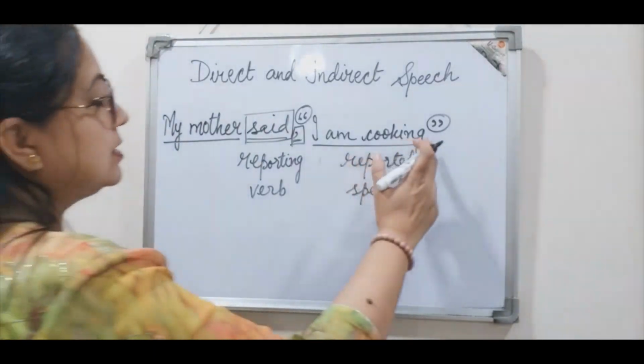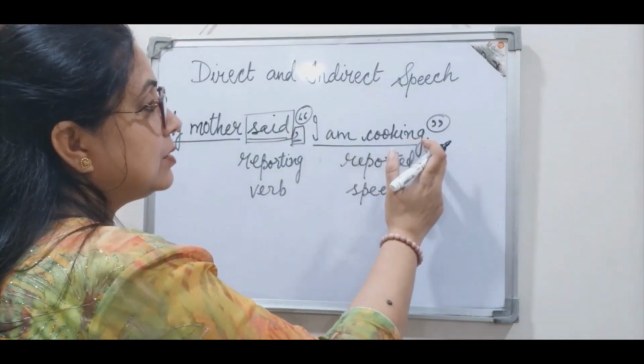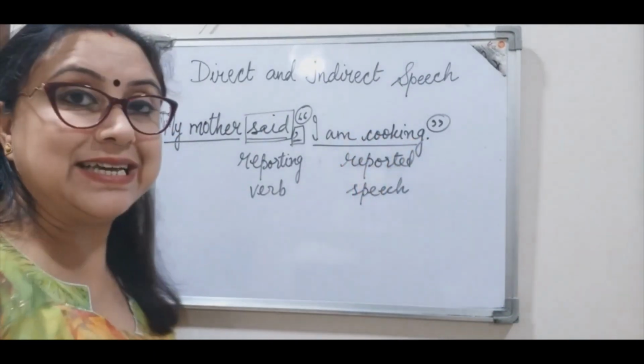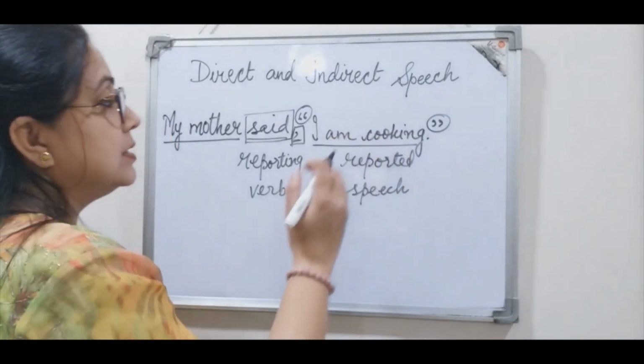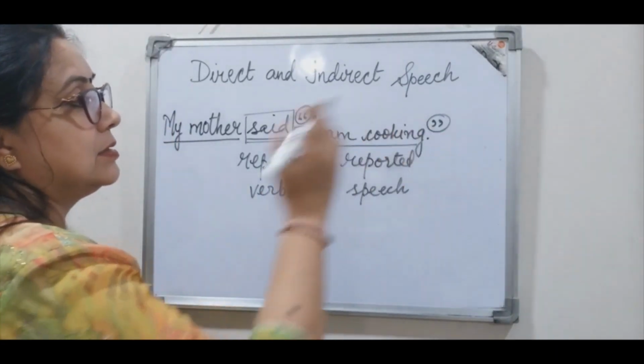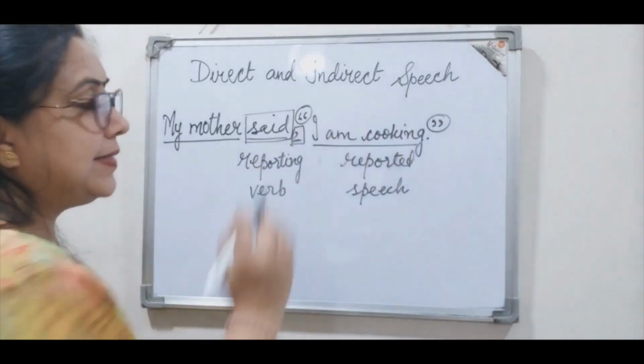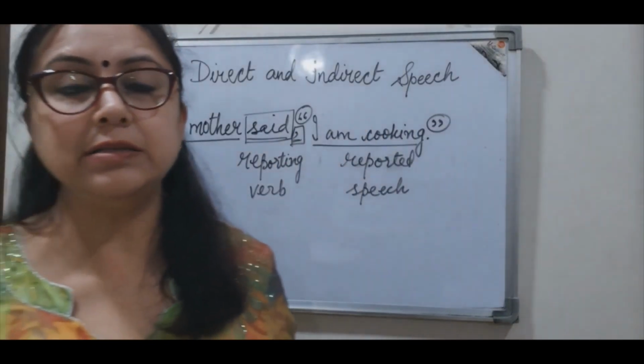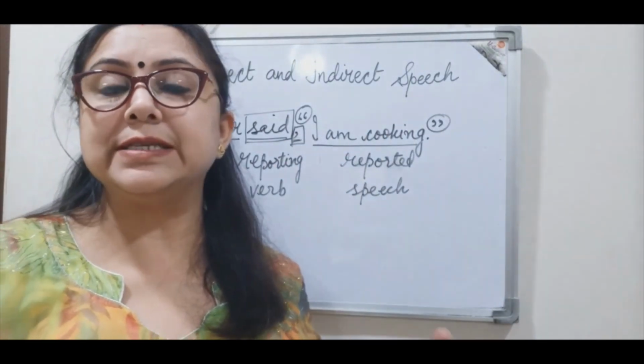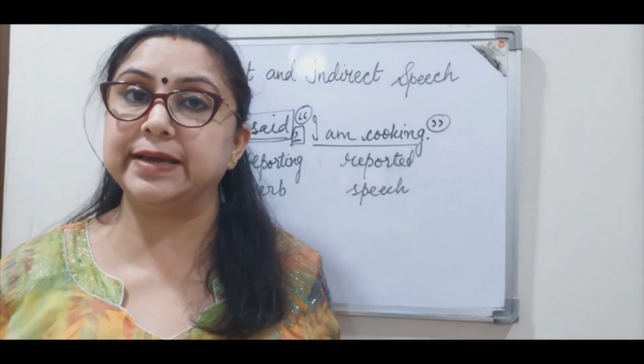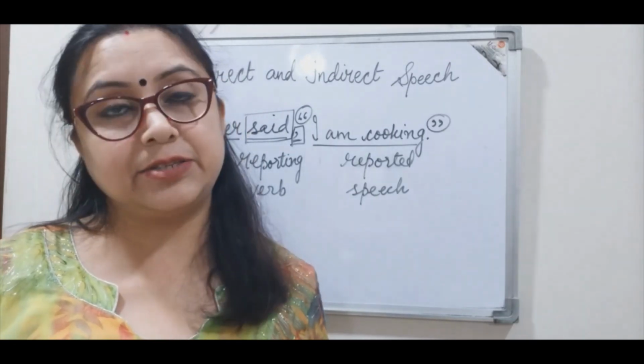And finally, the punctuation mark, which depends obviously upon the sentence, right? Here, since it's a statement, a full stop is there, and then the double inverted commas close, right? So this is the basic structure of a sentence in direct speech.